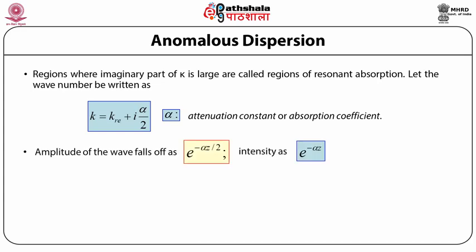The amplitude of the wave falls off as e^(-alpha z/2), and hence the intensity as e^(-alpha z).